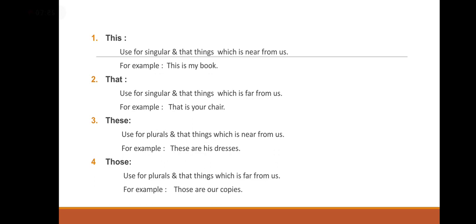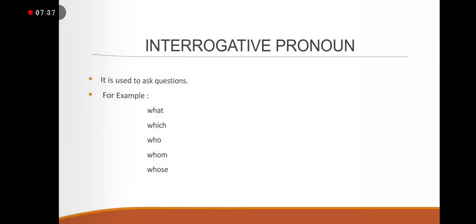These are your dresses, like this. So now here we can say how we use this, that, these and those as demonstrative pronouns.